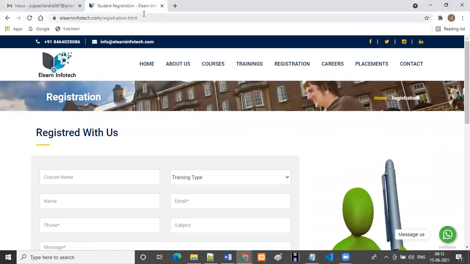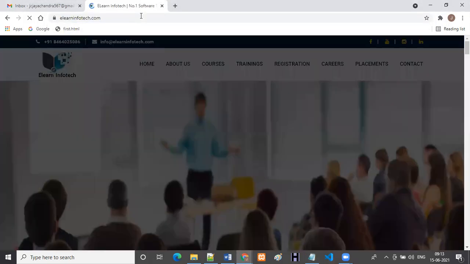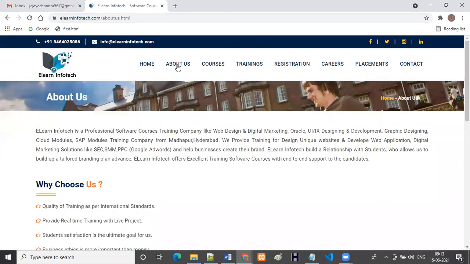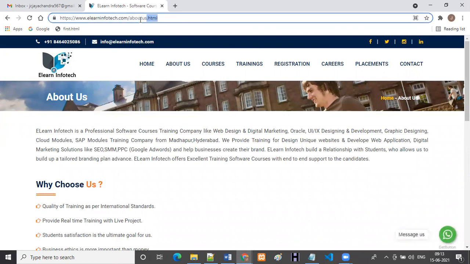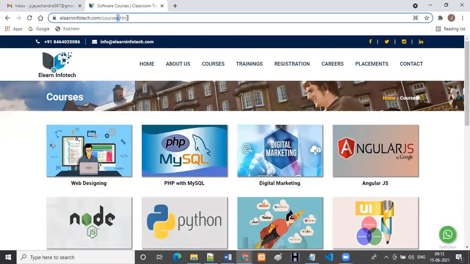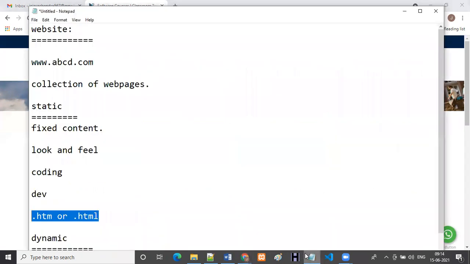For example, now I am going to open elearninfotech.com. Whenever you open this website, I want to identify whether this website is static or dynamic. How are we going to identify it? We have the navigation, just click on any item. Whenever we click on about us, you can observe here the extension is .html. Whenever you click on any navigation, you can observe the extension. What is the extension we have? We have .html. You will observe the extension is .htm or .html.